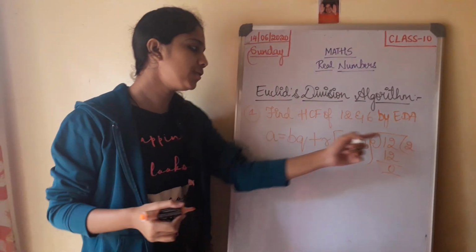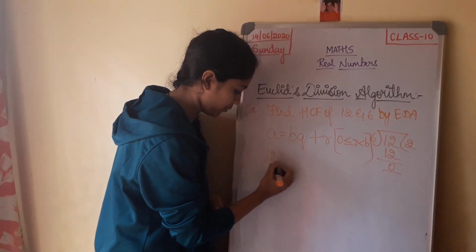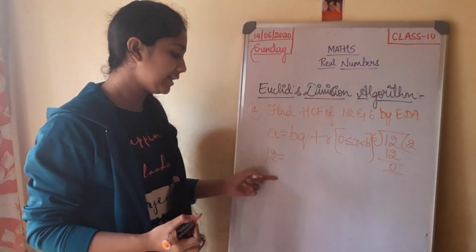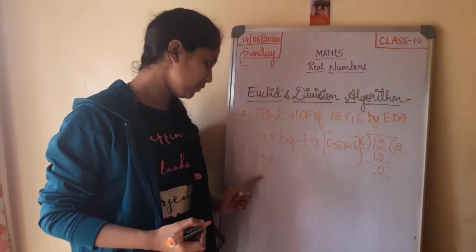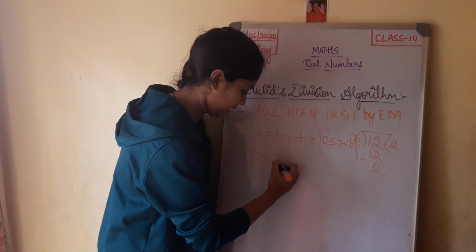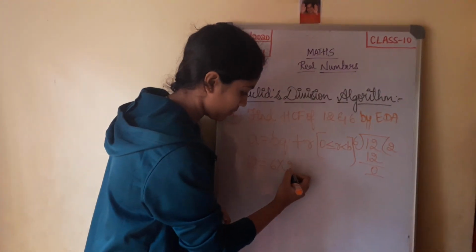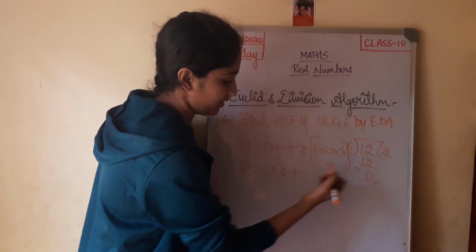Now substitute in the general form. 12 is equal to, see, A is the dividend. So 12 is equal to, B is the divisor. Now what is the divisor here? 6, correct. Now 6 multiplied by the quotient 2 plus the remainder. Remainder is 0.